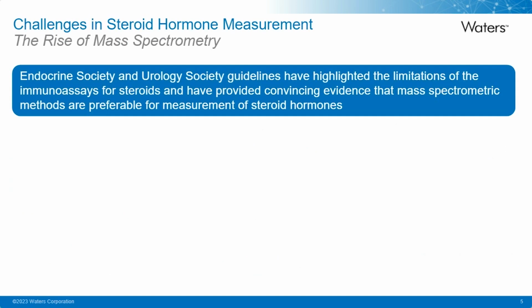Similar issues were highlighted across different steroid hormone methods, which led to the Endocrine Society and Urology Society guidelines highlighting issues of using immunoassays for steroids and indicating MS methods are the preferable measurement.